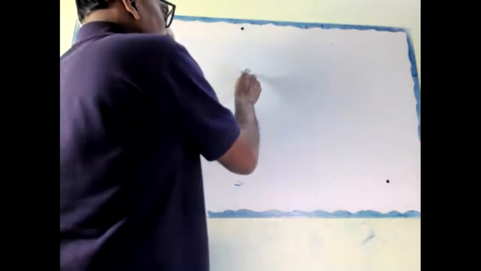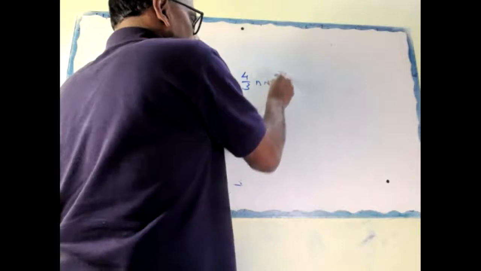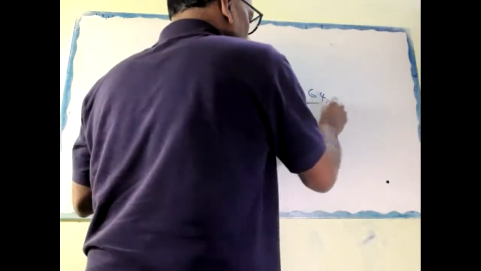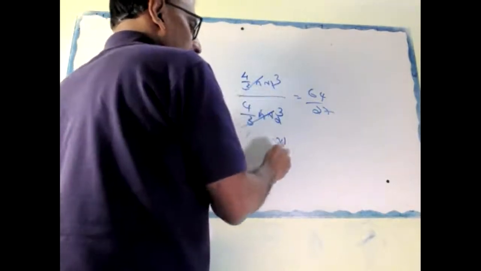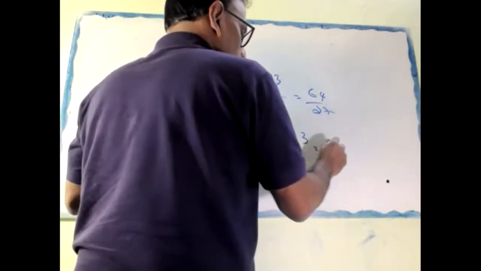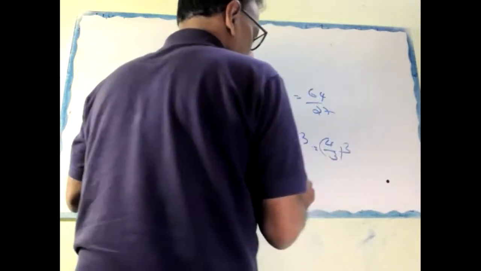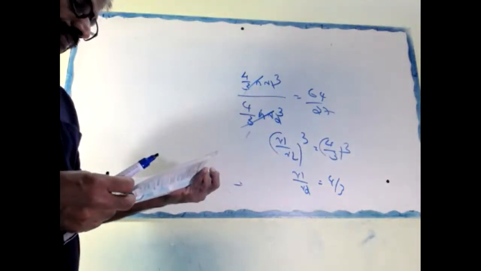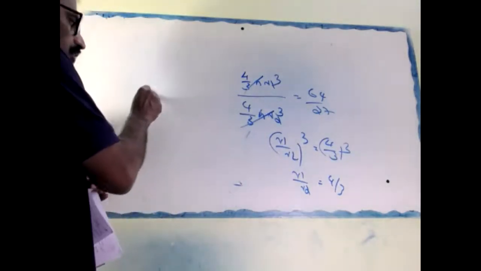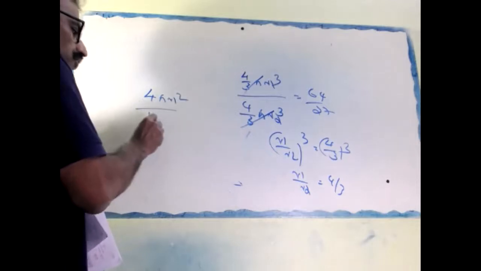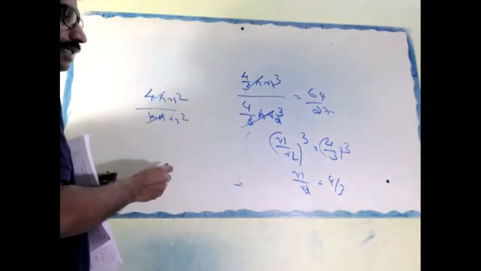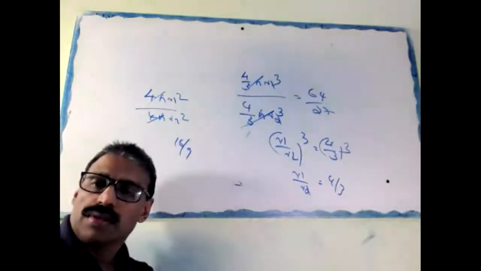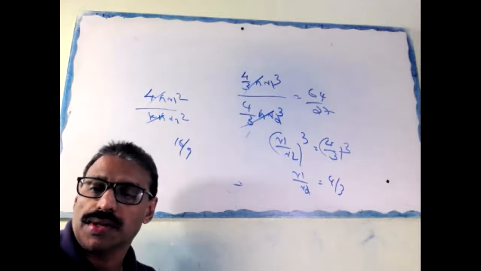Volume of two spheres, that is 4 by 3 pi r1 cube divided by 4 by 3 pi r2 cube, equal to 64 by 27. So r1 by r2 whole cube equal to 4 by 3 whole cube. Therefore, r1 by r2 equal to 4 by 3. What do you find out? Surface areas: 4 pi r1 square by 4 pi r2 square, that is 16 by 9. Answer is 16 by 9. Clear now? Okay.